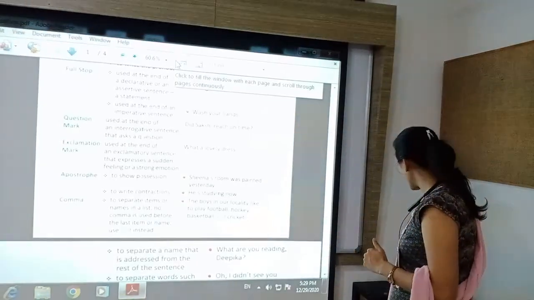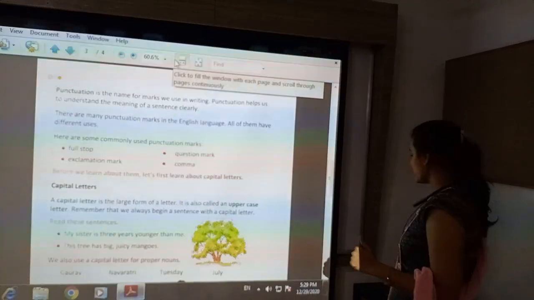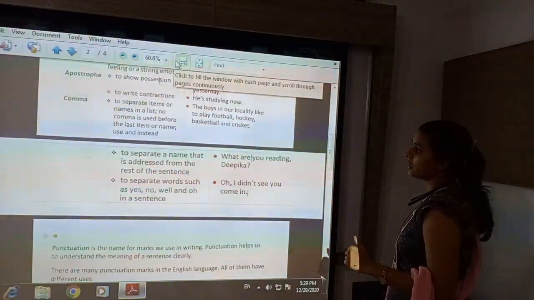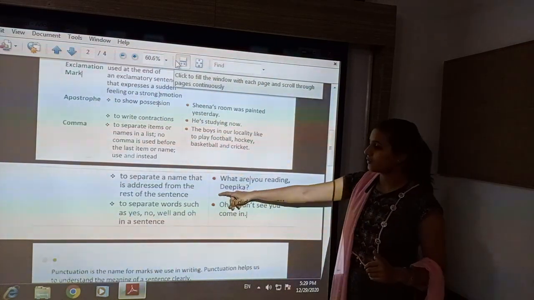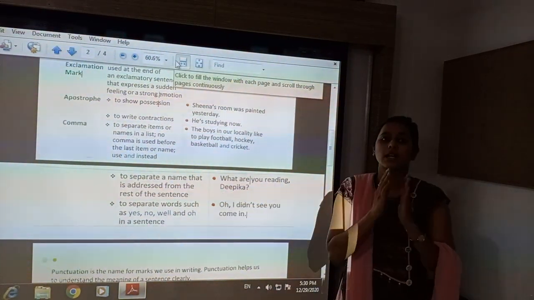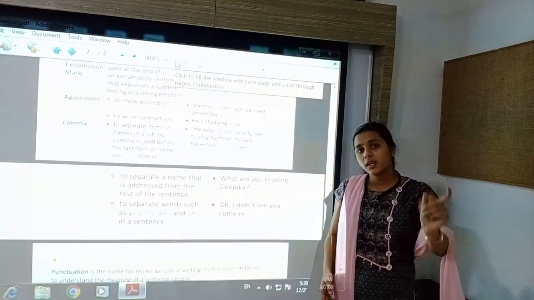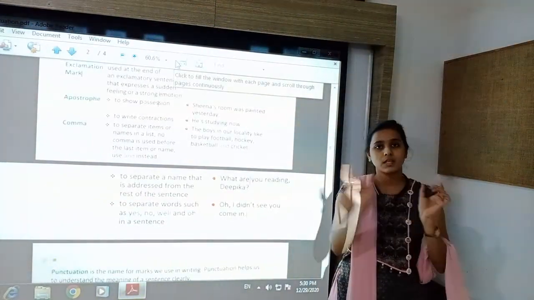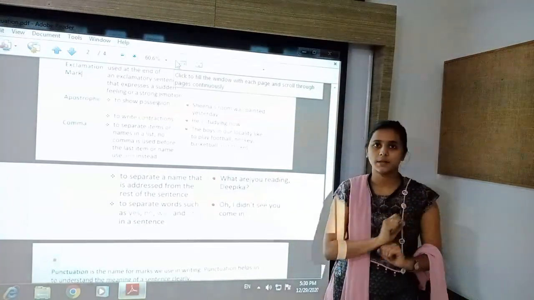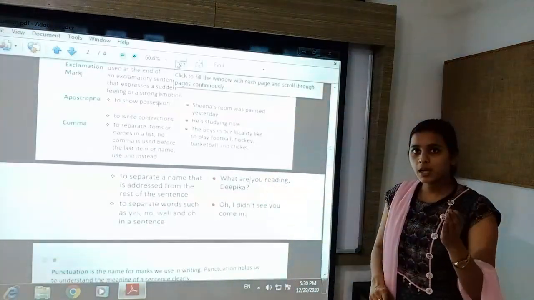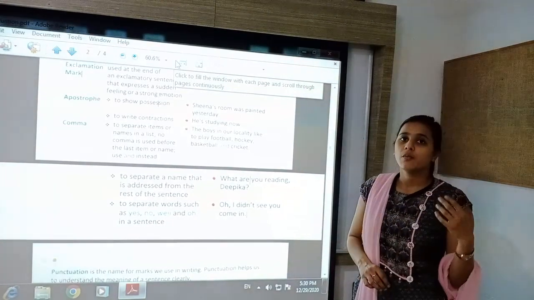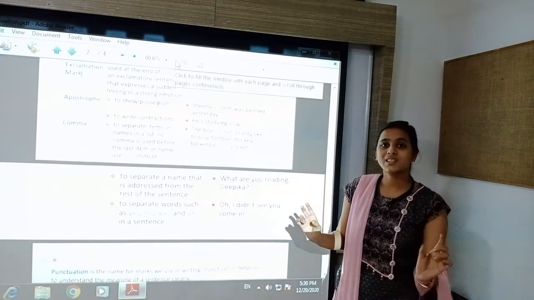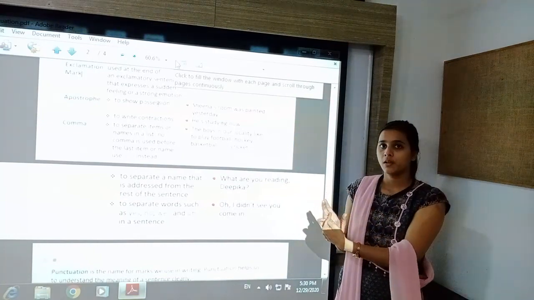Next use of comma is to separate the name that is addressed from the rest of the sentence. If you are addressing a sentence to someone and the name of that person is also given, so to separate that name from the rest of the sentence, you will put a comma there. See the example, Deepika, what are you reading? Or what are you reading, Deepika? So the name is separated because the sentence is addressed to Deepika. Okay?